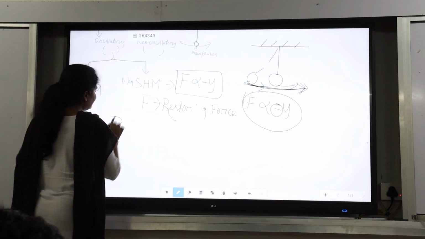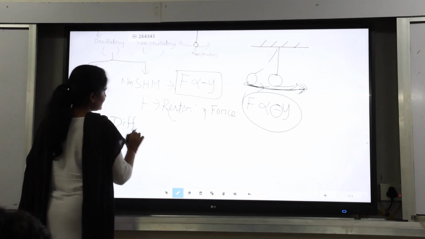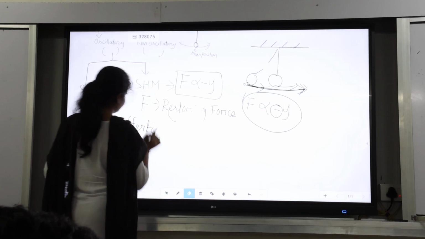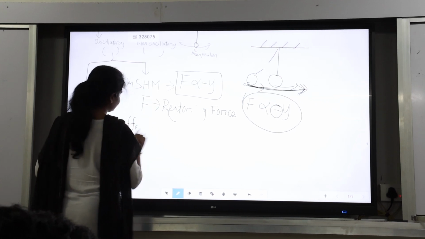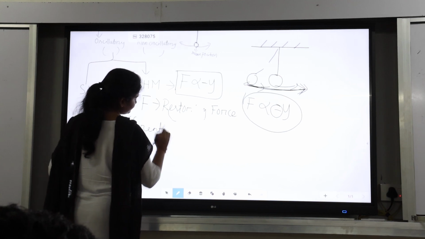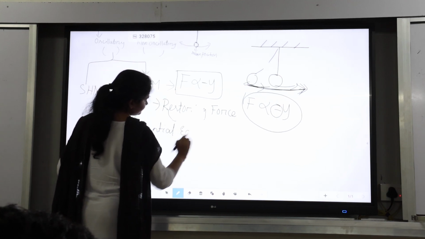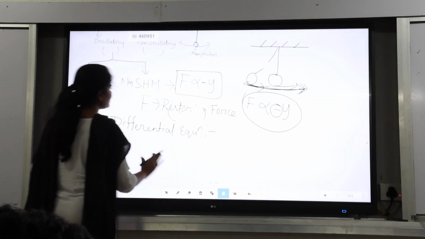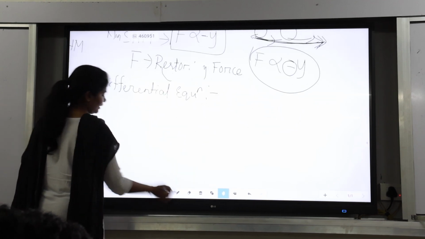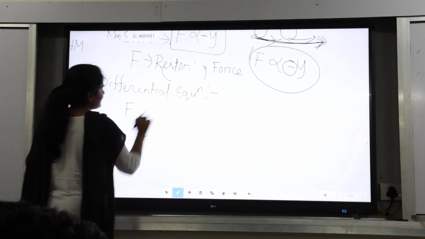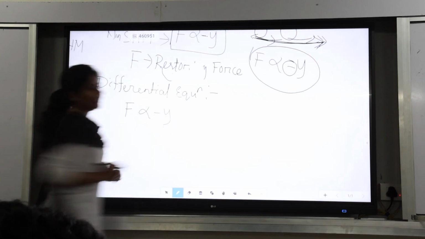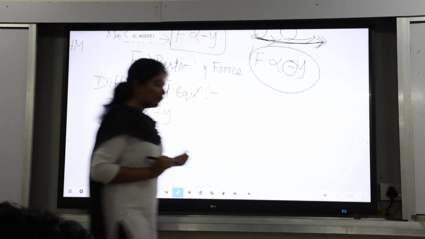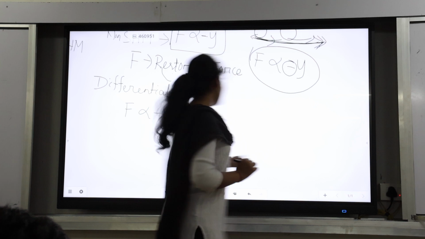There is a differential equation for simple harmonic motion. So what is the differential equation? We know here F is proportional to minus y. To remove the proportionality sign, I have to put a constant.